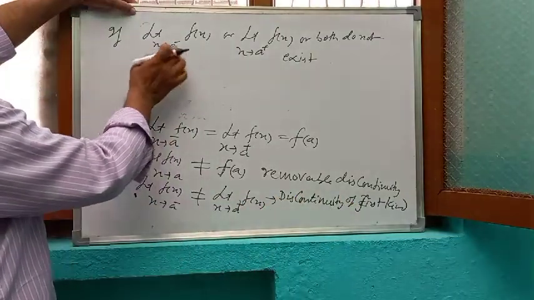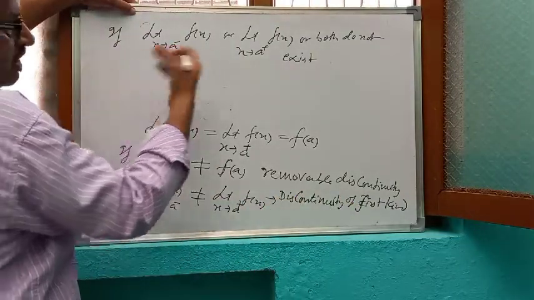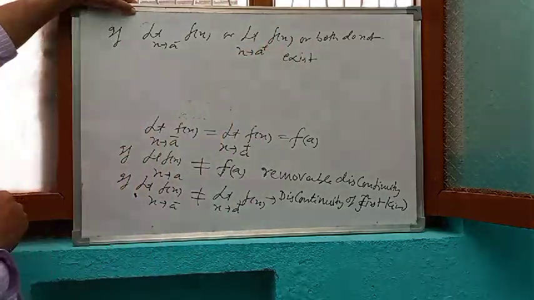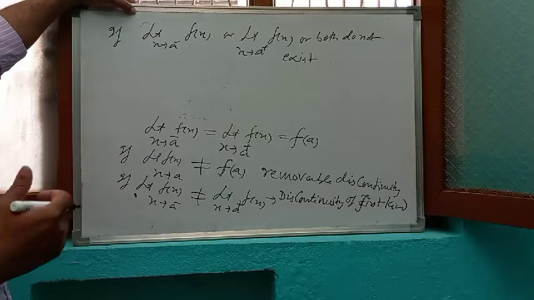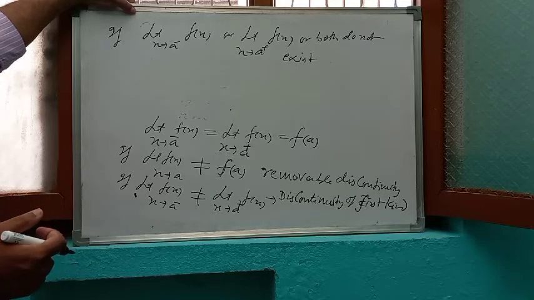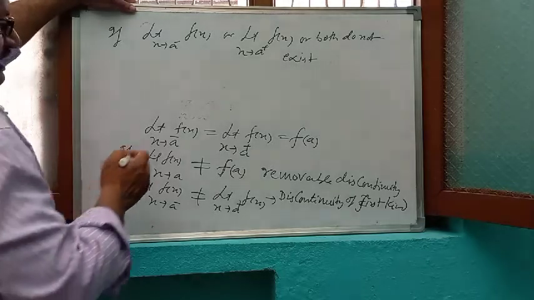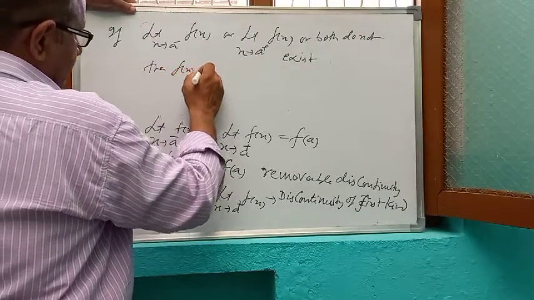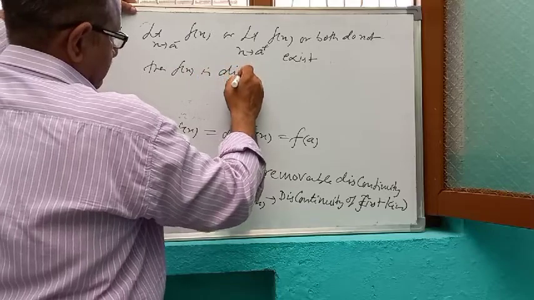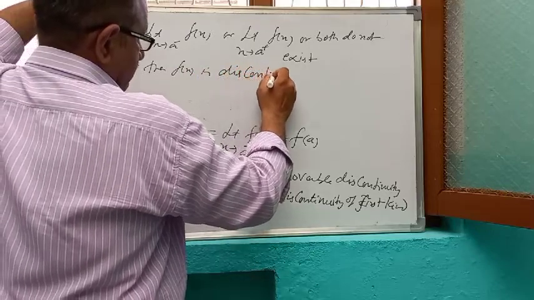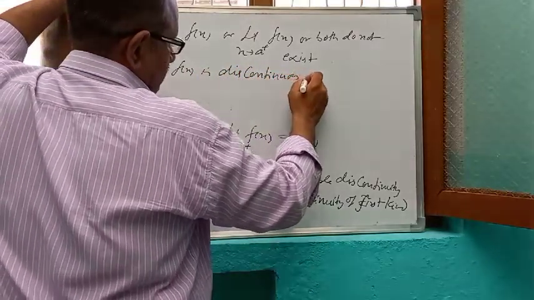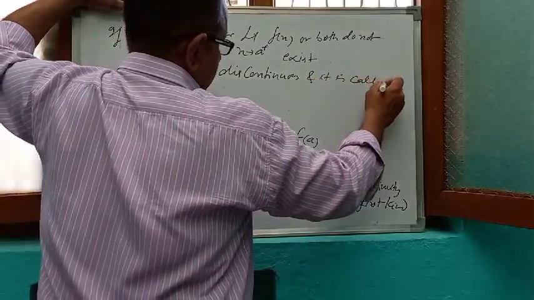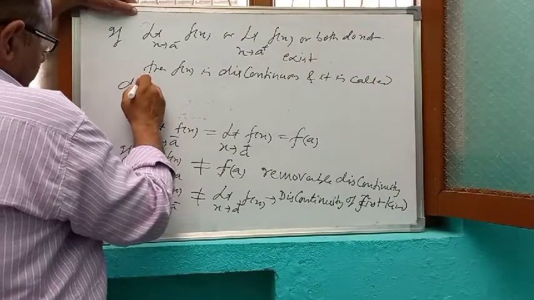But in this case, left hand limit does not exist or right hand limit does not exist or both do not exist. In that case, the function is again discontinuous, and it is called discontinuity of second kind.